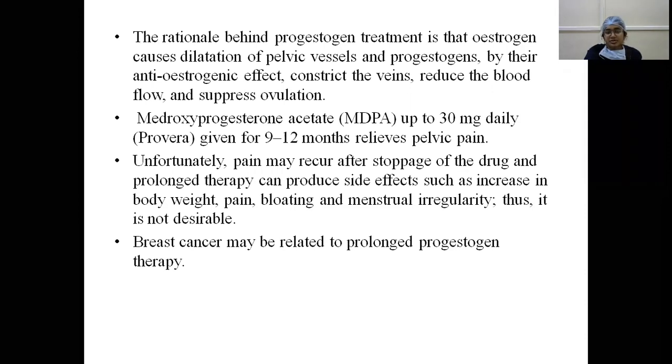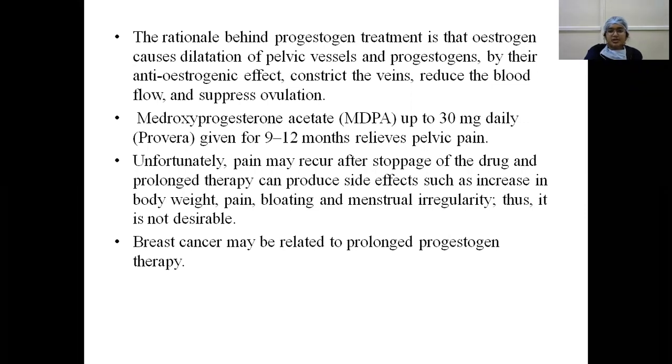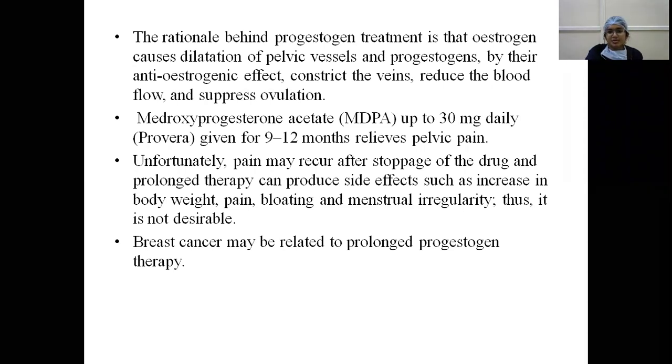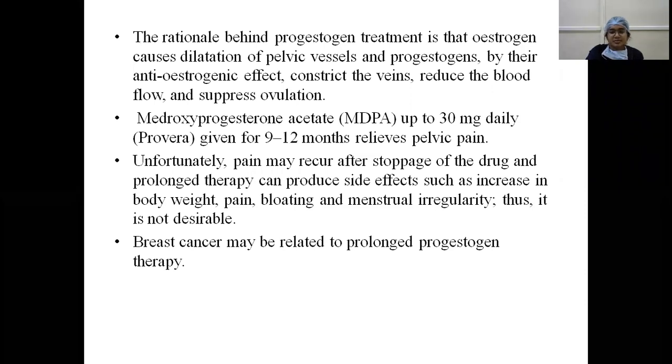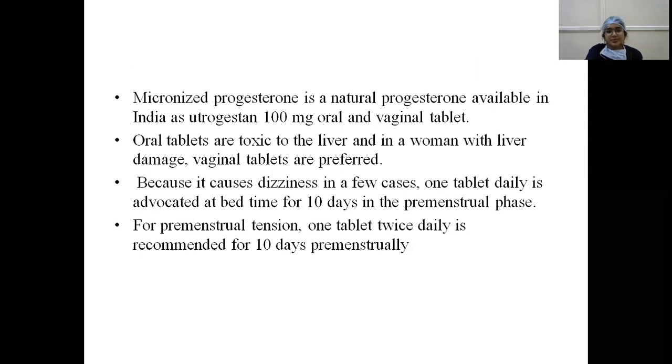So medroxyprogesterone acetate (MPA) up to 30 milligrams daily, Provera, is given for 9 to 12 months, which reduces the pelvic pain. But unfortunately, pain may recur after stoppage of the drug, and the prolonged therapy can produce side effects such as increase in body weight, pain, bloating, and menstrual irregularity. Thus, it is not desirable. Breast cancer is also a side effect of prolonged progesterone therapy.